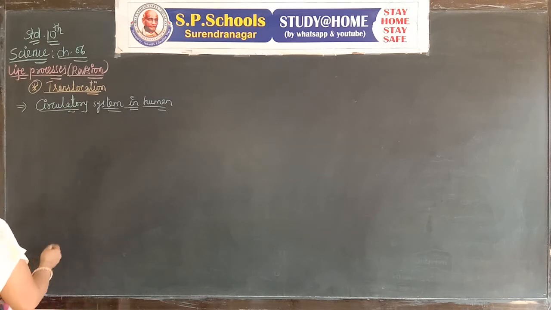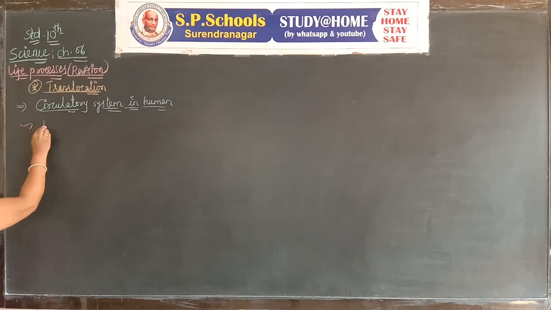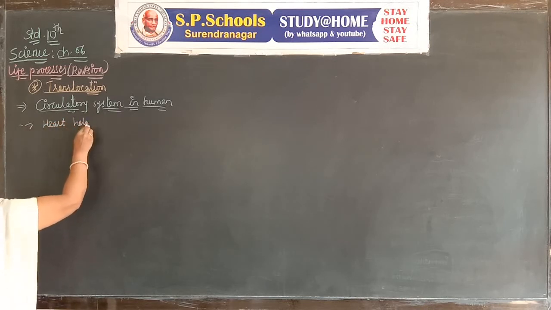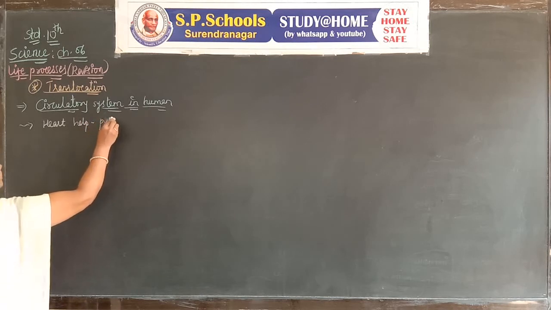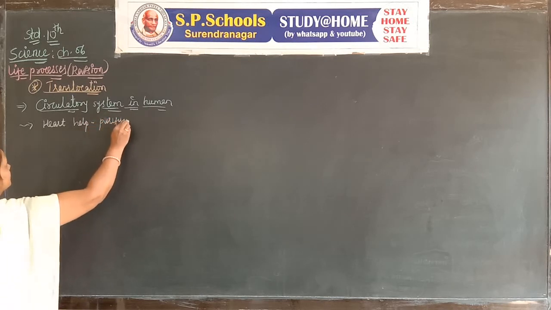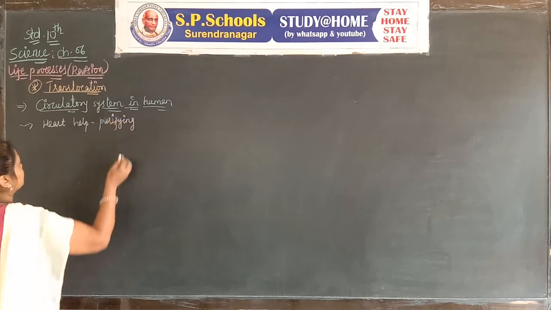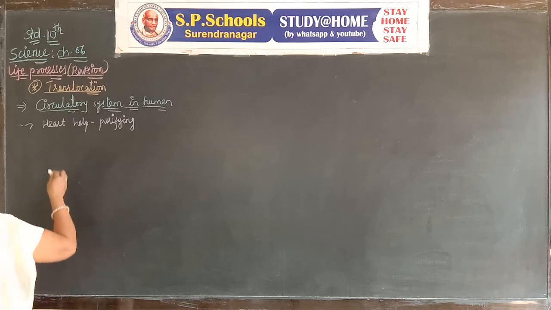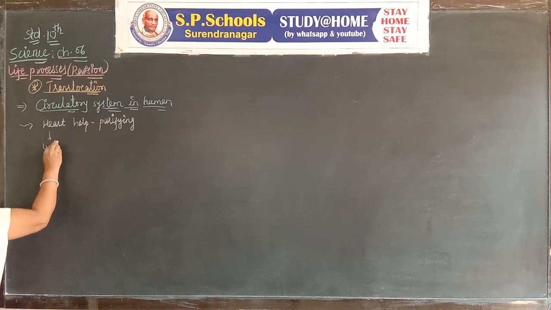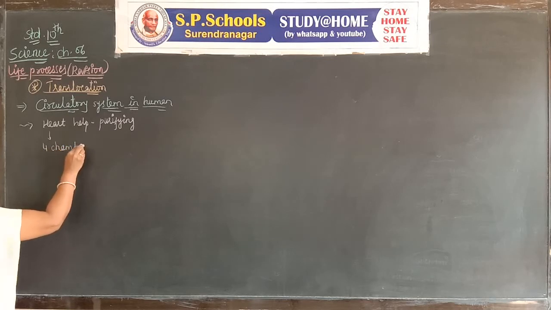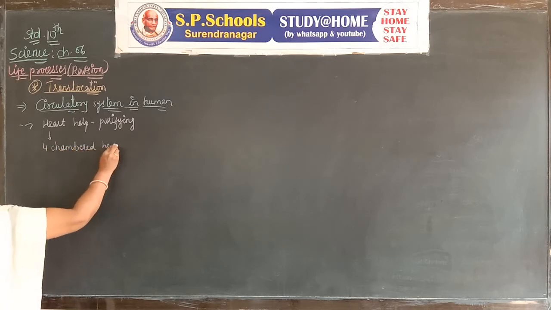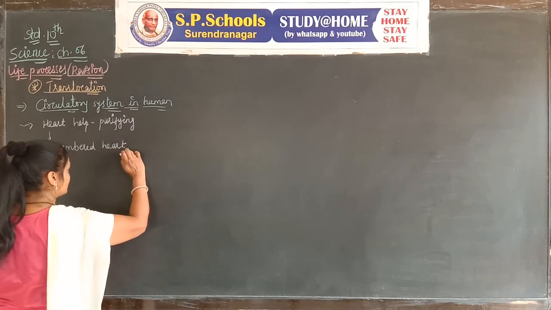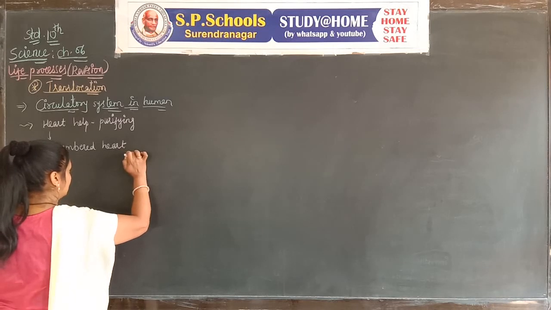In humans, the heart helps in purifying the blood. In higher animals, there is a 4-chambered heart. It contains 2 ventricles and 2 atria.